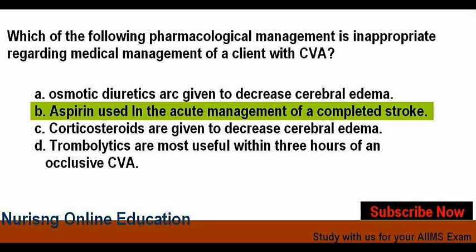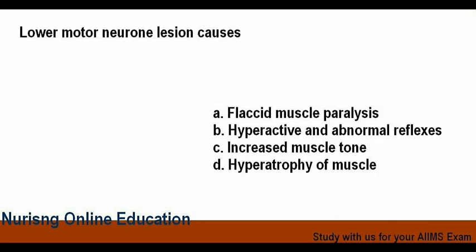Option C corticosteroids are given to decrease cerebral edema. Option D thrombolytics are most useful within 3 hours of an occlusive CVA. Answer is option B, that is aspirin used in the acute management of a completed stroke.